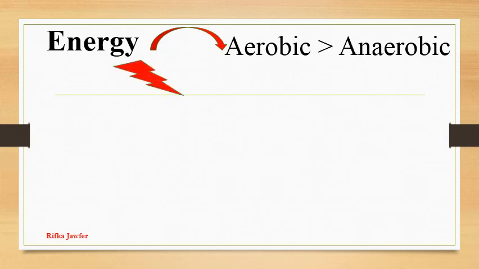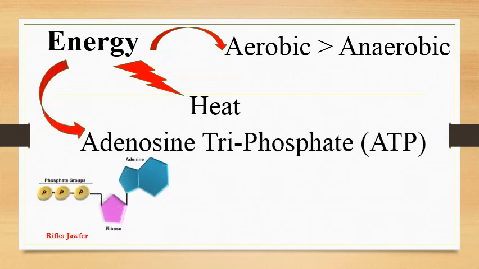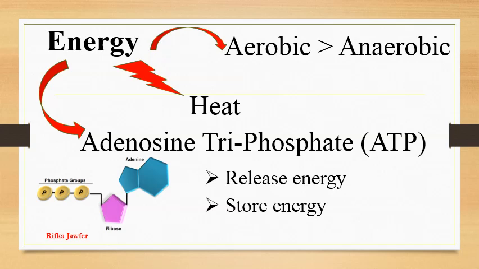Part of the energy produced is lost as heat and the rest is stored in the form of adenosine triphosphate, or ATP, as chemical energy. Energy needed for the biological processes is released during the breakdown of ATP. The main functions of ATP are release of energy, storage of energy, and acting as energy carriers.